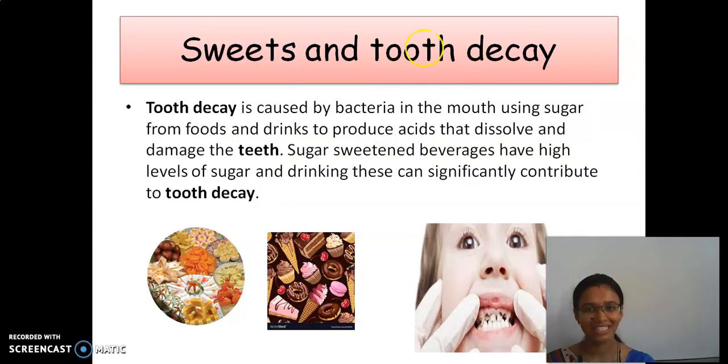Next, sweets and tooth decay. Tooth decay is caused by bacteria in the mouth. Not all bacteria are harmful, but if we do not clean our mouths properly, they become harmful to us. So proper brushing needs to be done. The sweets we eat remain in the mouth and cause decay of the tooth.